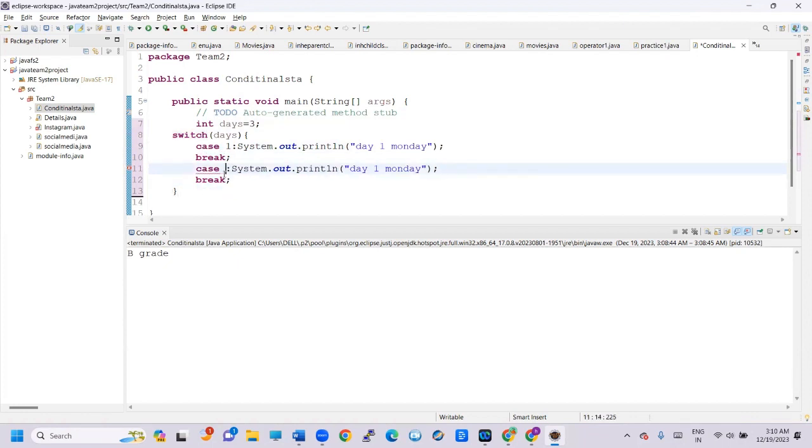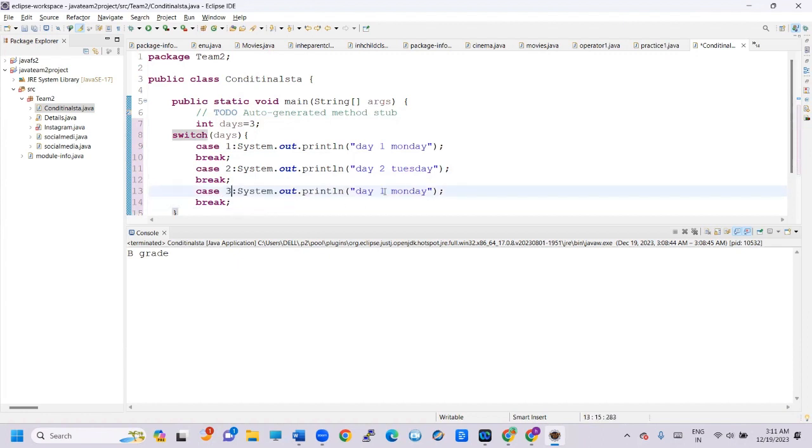If you want to give multiple case statements, you can mention them here. So day two is Tuesday, right? Tuesday. I'm giving here case three: Wednesday.